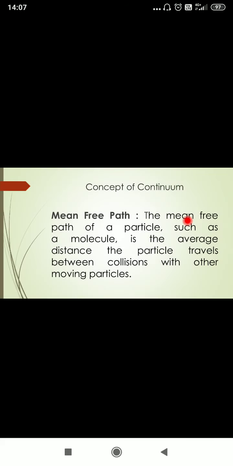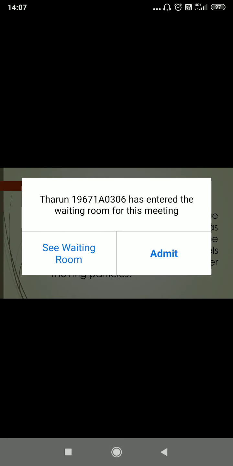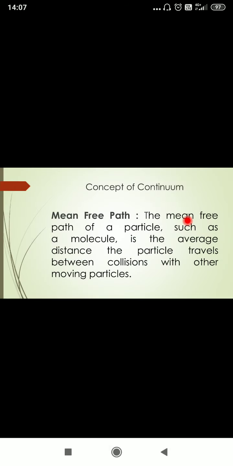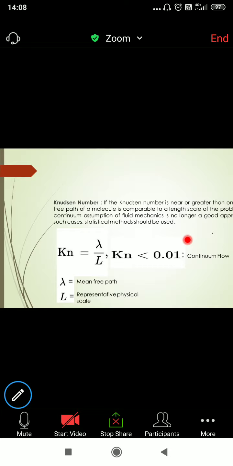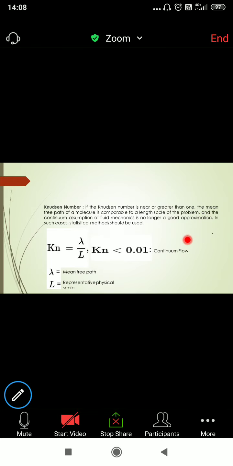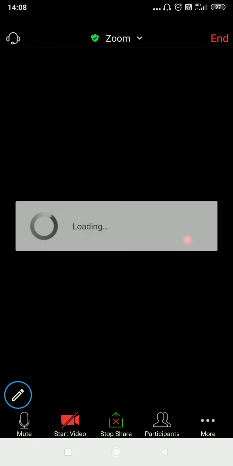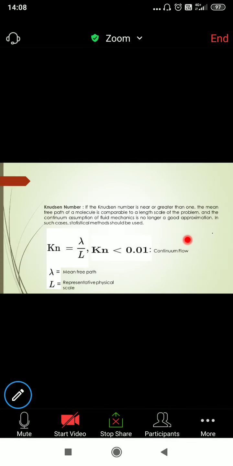Next we will discuss the concept of continuum, which is the basis for thermodynamics. Why do we need the concept of continuum? What is continuum? What are the terms used in continuum? We will discuss in this class. Before going to discuss the concept of continuum, you need to know what is mean free path. Next, what is Knudsen number? These are the two main points you need to know.